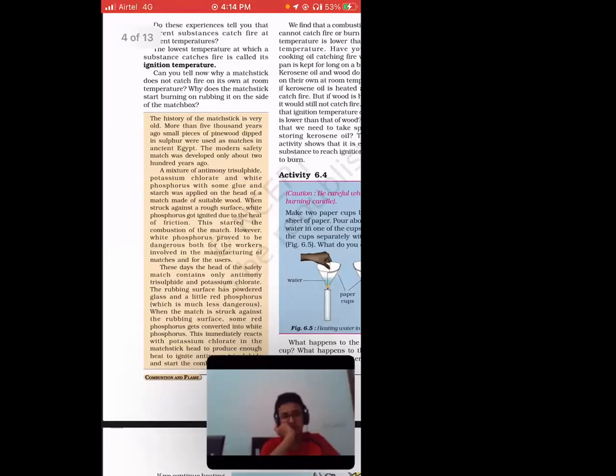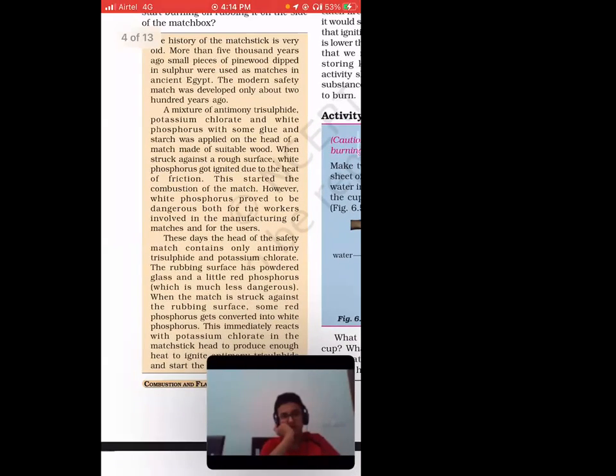So, we have a history of the matchstick over here. So, let's just study that. I think it's interesting. The history of the matchstick is very old. More than 5,000 years ago, small pieces of pine wood dipped in sulfur were used as matches in ancient Egypt. Right. So if I ask you from where this concept of the matchstick came, it came from Egypt. So basically, you can see the pine wood was dipped in sulfur, and whatever product was made was used for that.